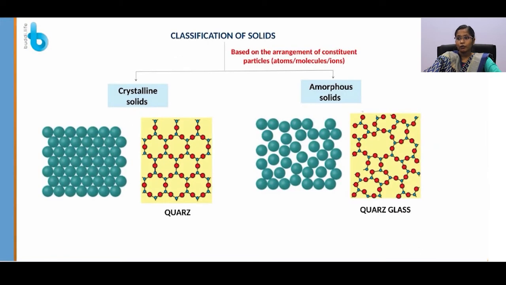Based on the arrangement of constituent particles, solids are classified into two types: crystalline solids and amorphous solids. Crystalline solids are those in which the particles are arranged in a definite pattern. That is, if we know the arrangement of particles at one single position, we are able to predict the geometry of the solid. Whereas in amorphous solids, the particles are arranged in an indefinite pattern.